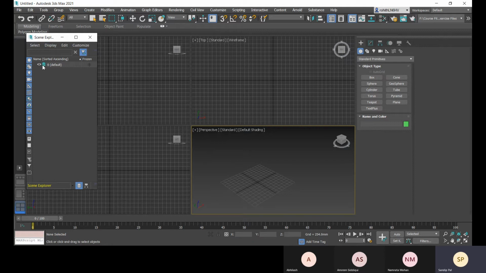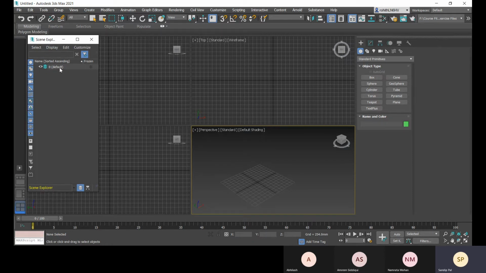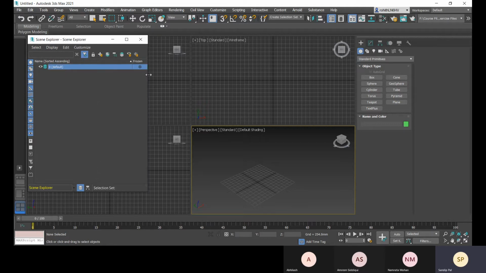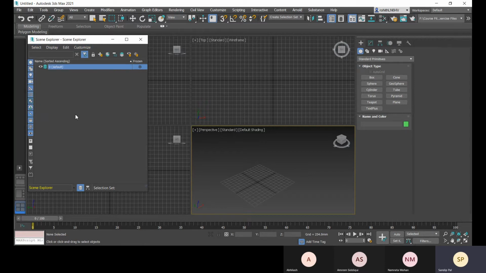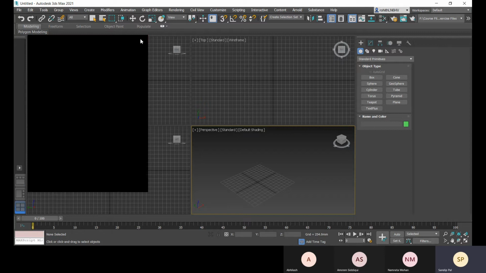So here you can see that this is the Scene Explorer, and we have one default layer, zero, so we can use layers as well. Within this layer we can create some objects, and we can control visibility with this layer. We'll discover the Scene Explorer and the selecting and display options later. We will come to this part later.